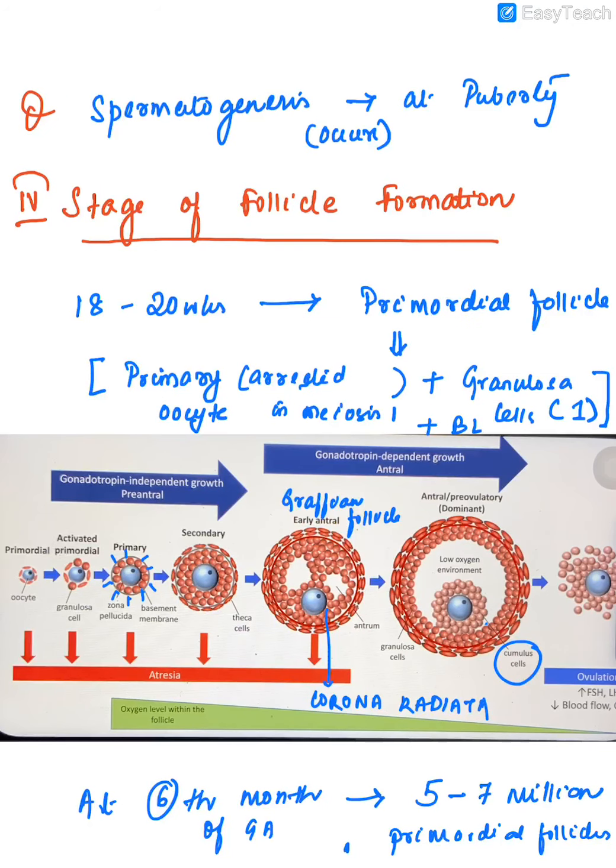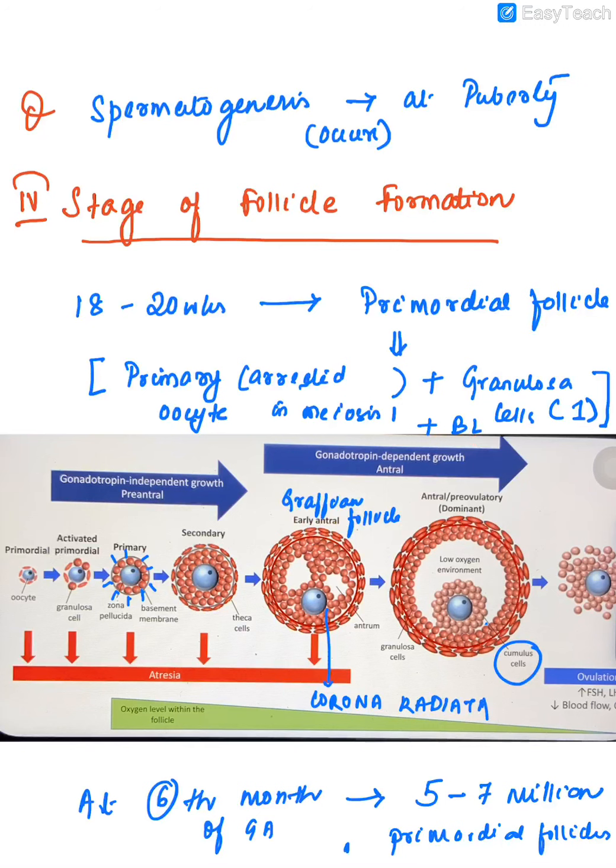Spermatogenesis in males starts at puberty. Okay, the stage of oogonial development is now complete. So what was the fourth stage of gonadal development? The stage of follicle formation. By 18 to 20 weeks of gestational age, the primordial follicle will develop. Now what is the primordial follicle? It is a primary oocyte which is arrested in meiosis 1, enveloped in a single layer of granulosa cells and basal lamina. This is the primordial follicle.